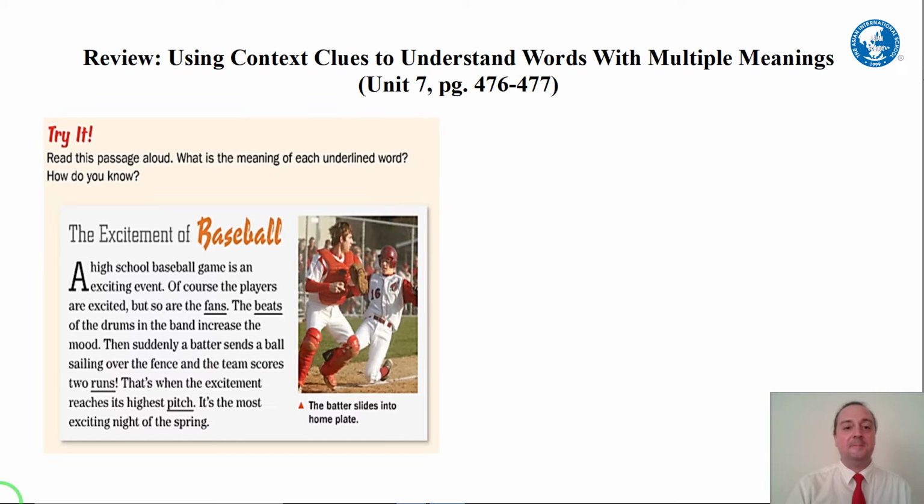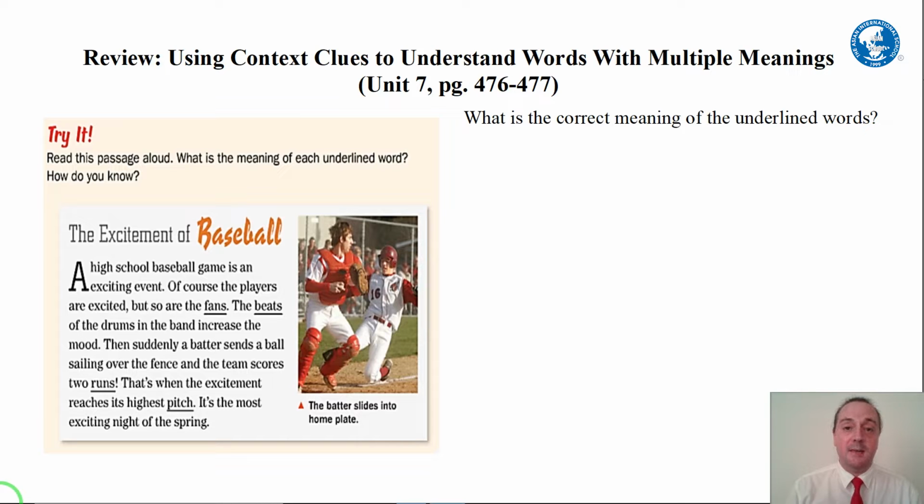Let's begin. First, last time we talked about using context clues to understand words with multiple meanings. On this page, you see 4 words that are underlined, and they have different meanings, many different meanings. So, for example, the first word is fans. Okay? The story is about baseball. So, are we talking about a fan, this kind of fan?